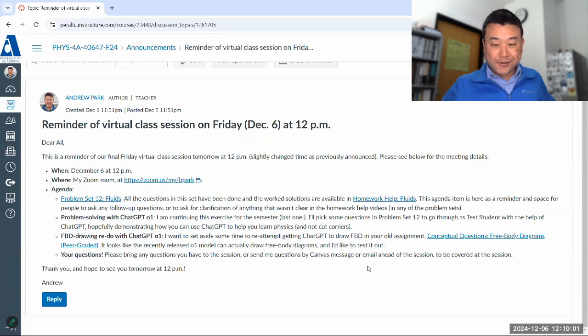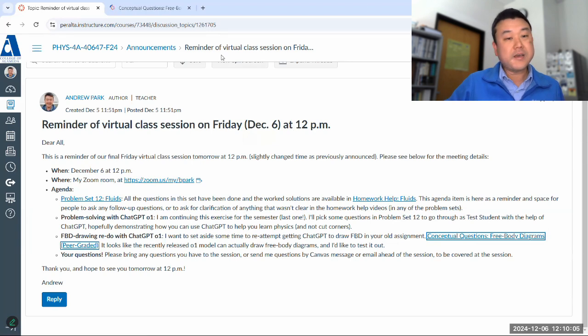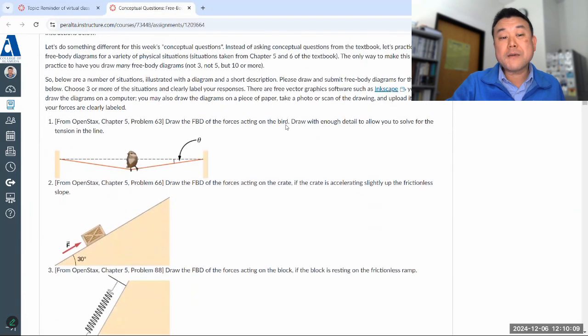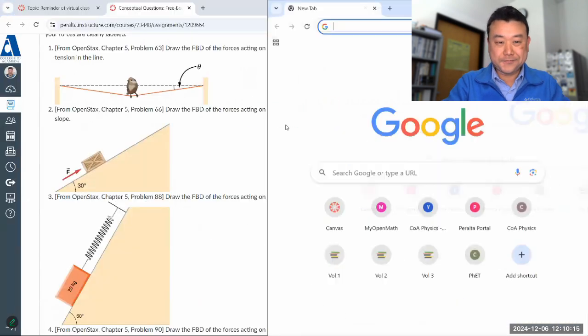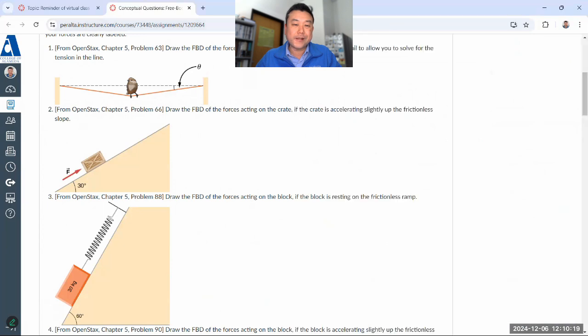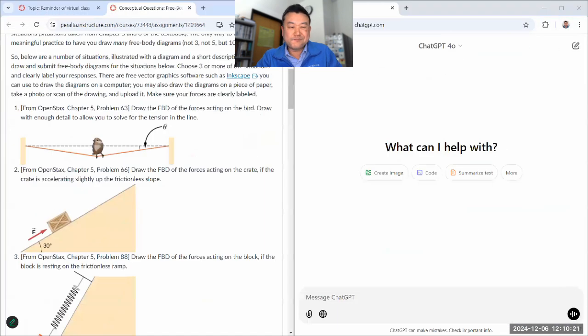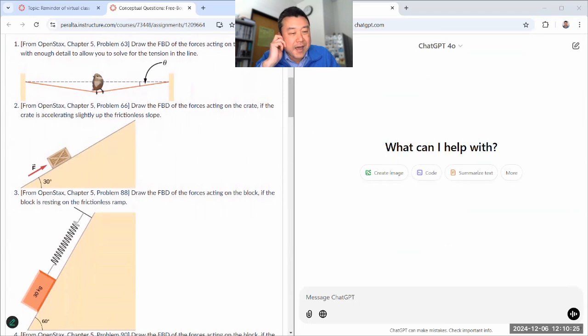So I want to give it a try. This is an old assignment, way earlier in the semester: 11 questions, just drawing free body diagrams. Let me try putting this through ChatGPT and see how well it does. If it looks like it's not doing so well, then I will just not do the rest. One time when I was doing this, it took like an hour to do the whole thing. A lot of times it crashed and I had to redo it.